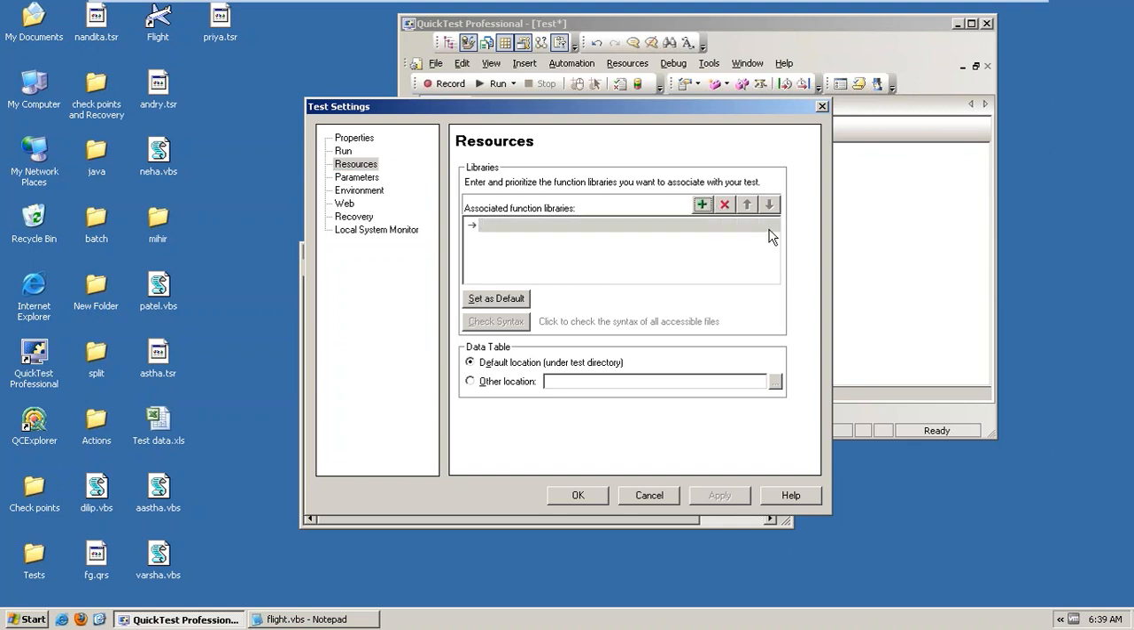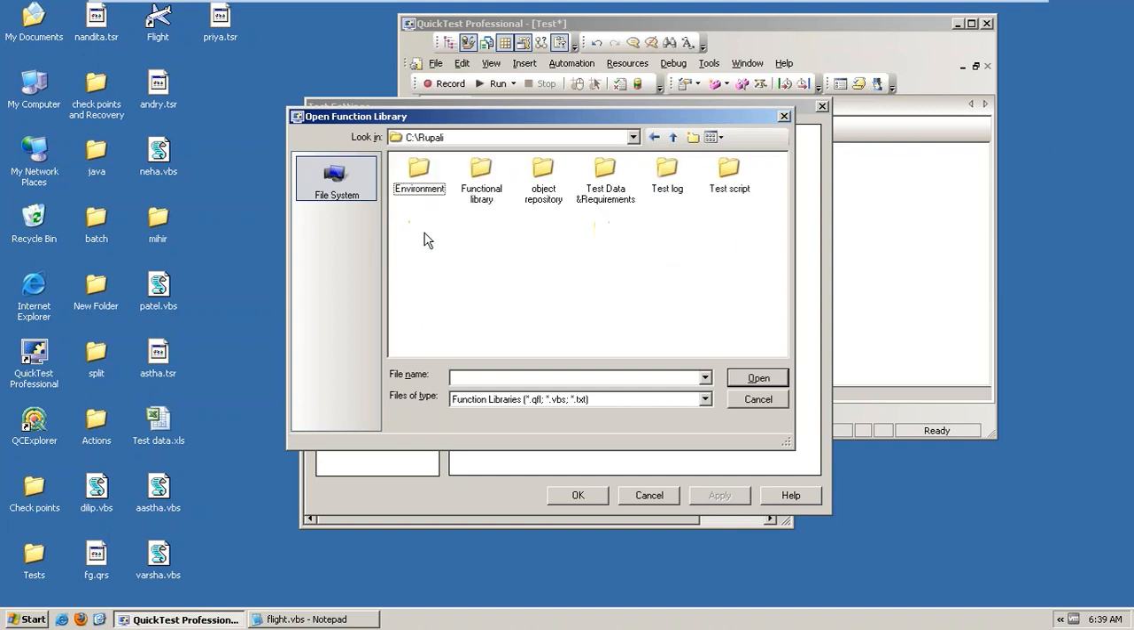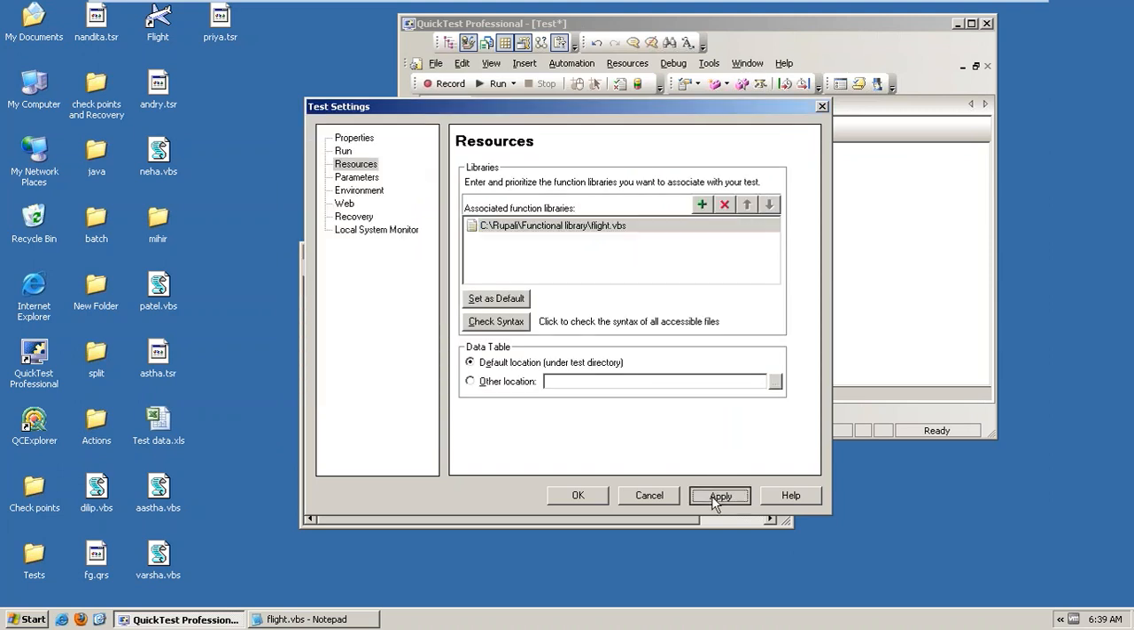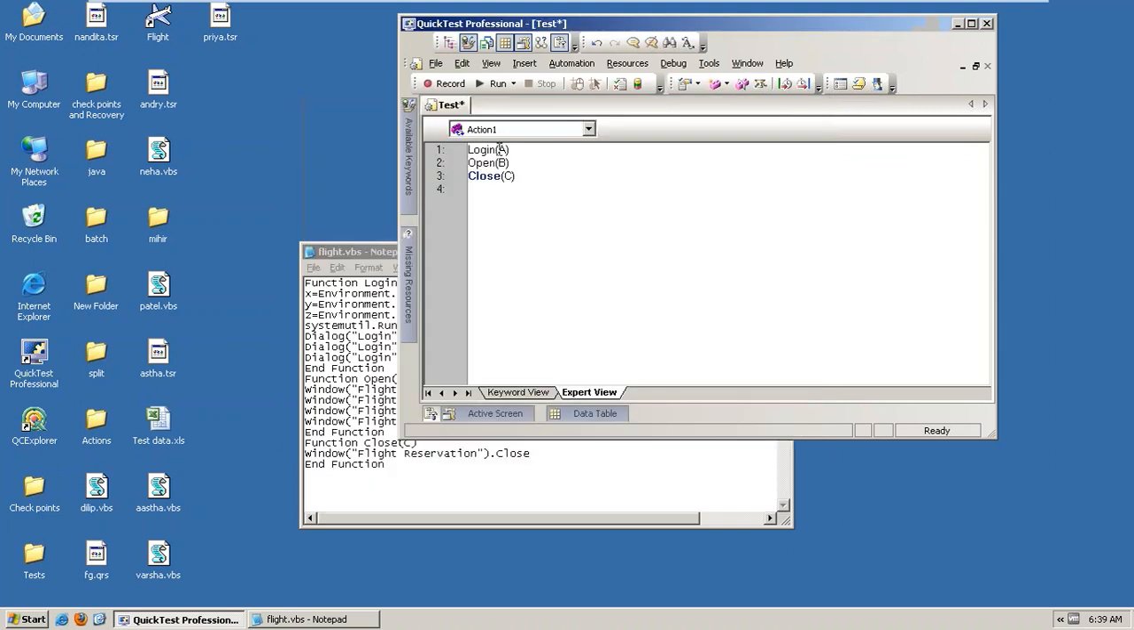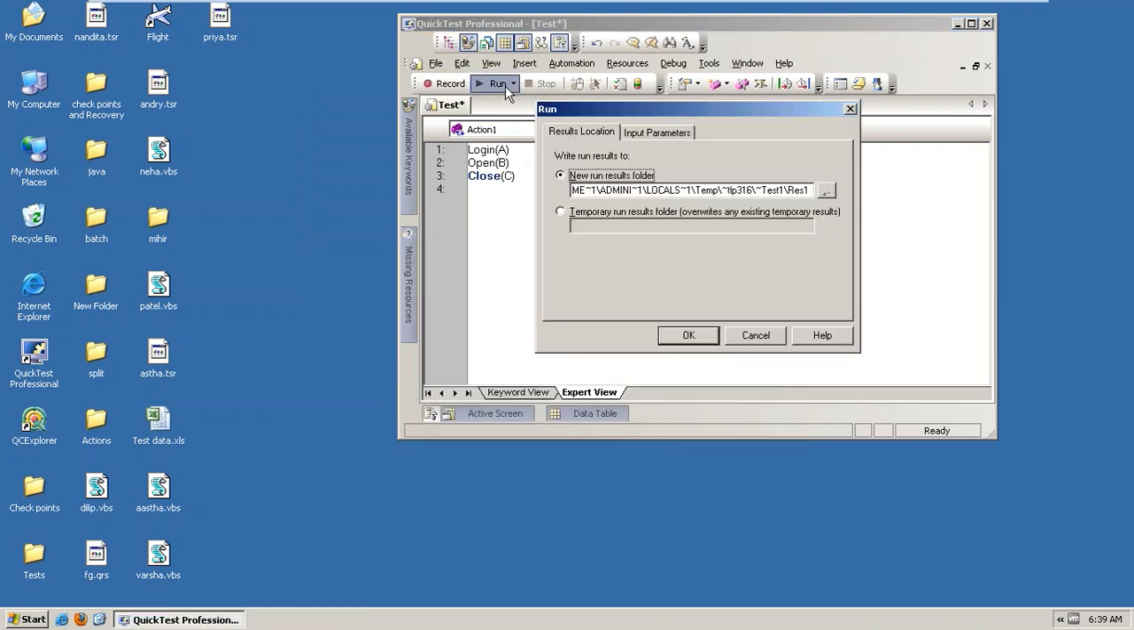How? Just click on the plus symbol, browse where we can put it. C drive, Rupali, here. In the functional library we are having data. Just gather it, click apply and okay. So right now just observe. If I hit the run button, observe what happened.